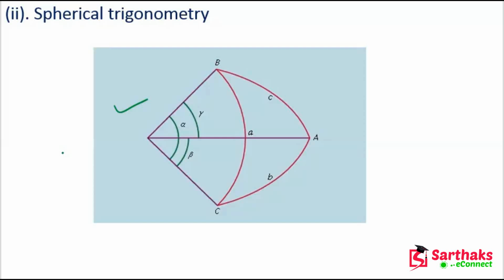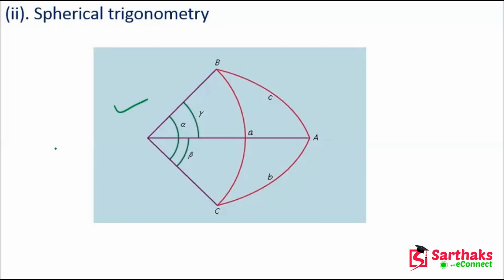So the study of these spherical triangles is called spherical trigonometry. I hope you get this point. It is formed by the intersecting of three great circular arcs on the surface of a sphere.